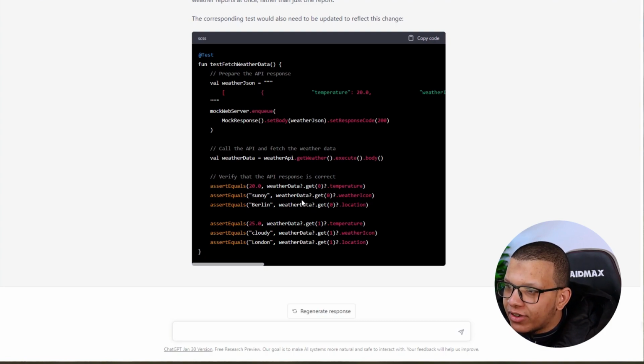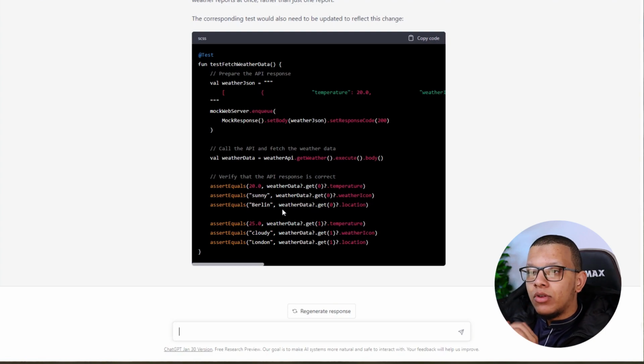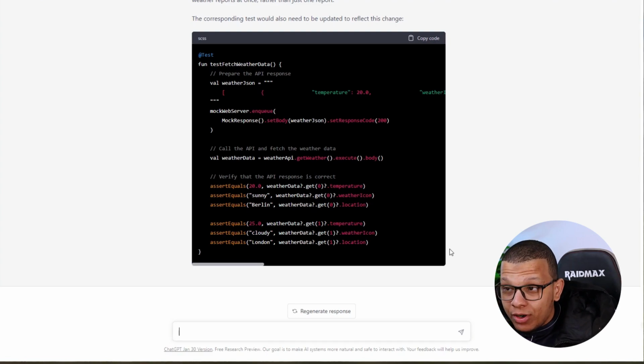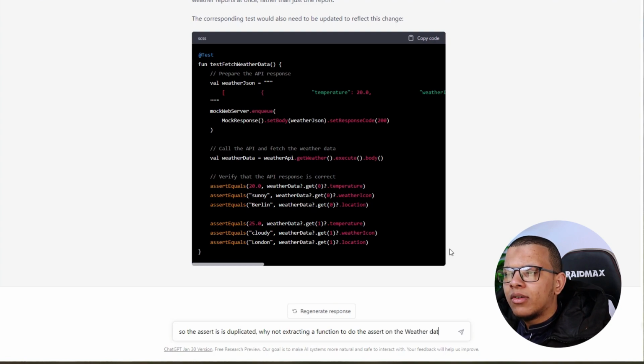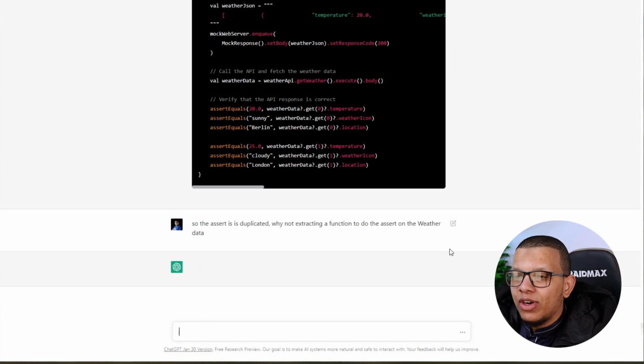There is duplication here. Maybe we can ask him to extract this duplication into a separate function. That would be a good thing if he really knows what he's doing. I don't know, this is the kind of refactoring I'm thinking of right now. He couldn't do it by default. So the assert part is duplicated. Why not extract a function to do the assert on the weather data? Can you do that? Really, I'm really curious.